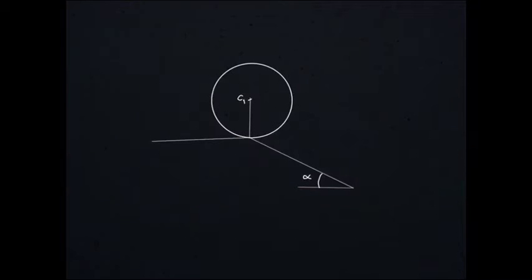See, when the cylinder is on the horizontal plane, its center is on a line perpendicular drawn to the horizontal plane. And when the cylinder is on the inclined plane, its center will be on a line that is perpendicular to the inclined plane, like this. So during this transition, the cylinder will rotate about point P, and the line joining to the center, that is the PC line, will turn from PC1 position to PC2, and this angle is alpha.